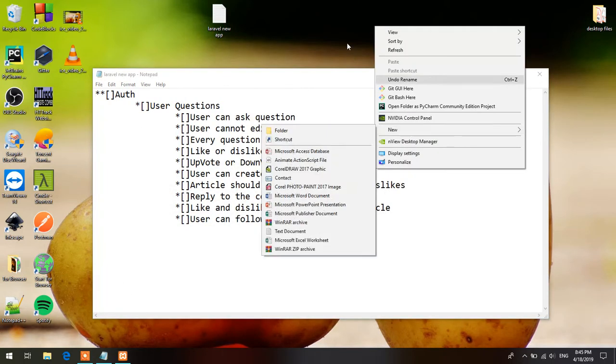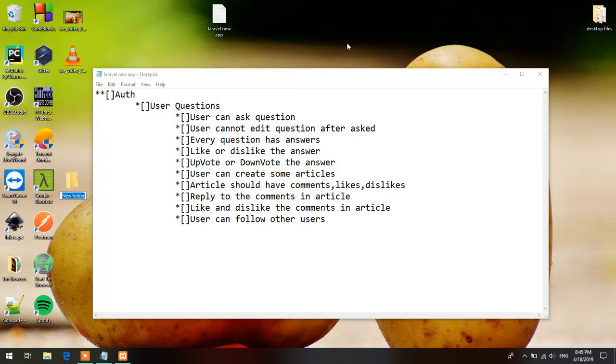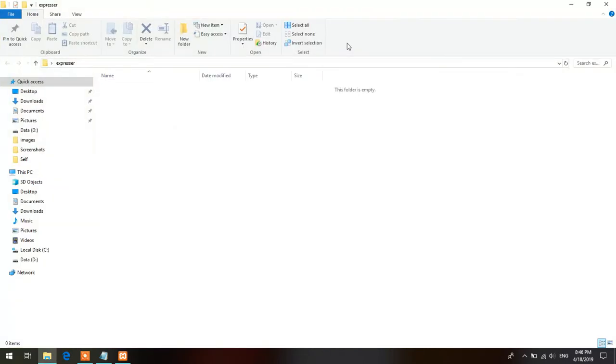And here I am creating a new folder, naming it. What should I call it? Mentor. Let's call it expressor. Mentor, expressor, I guess. Okay, expressor, which helps us to express our feelings.